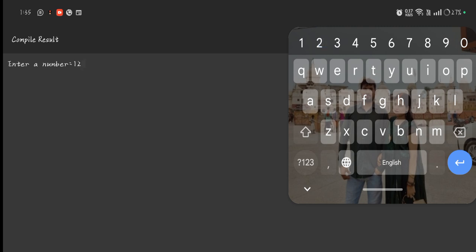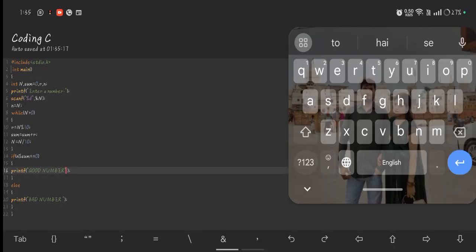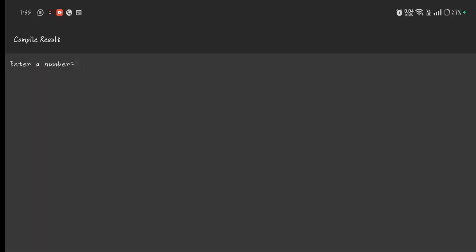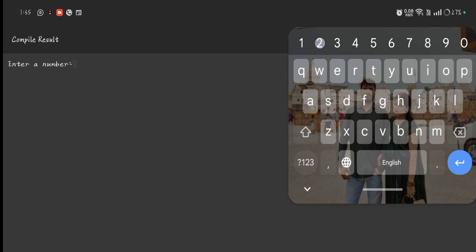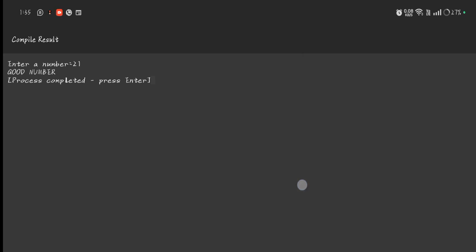The sum of 1 plus 2 is 3 and 12 is divisible by 3. Yes, good number. Once again I execute with 21. The sum of digits is 3 and 21 is divisible by 3. Yes, good number. So this is my program.